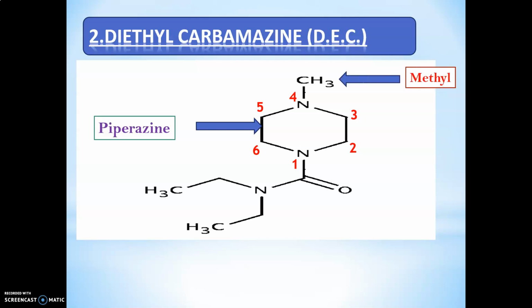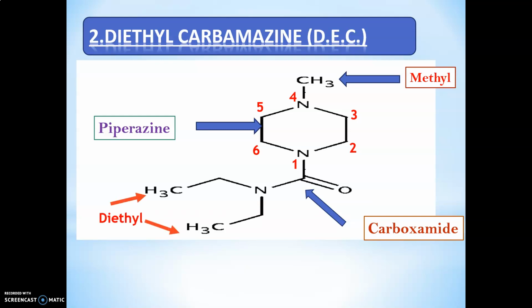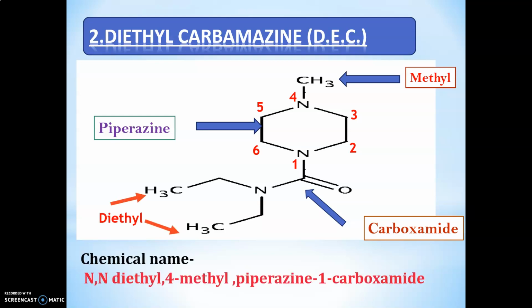There is a methyl group at position number 4, and at position number 1 the presence of a carboxamide. The straight line chains indicate the diethyl groups. So the chemical name of this DEC is N,N-diethyl-4-methylpiperazine-1-carboxamide.